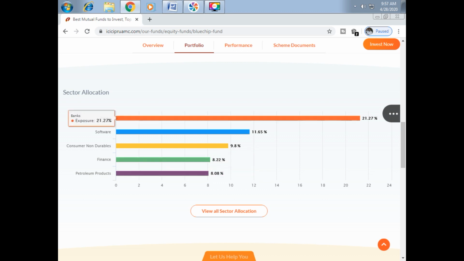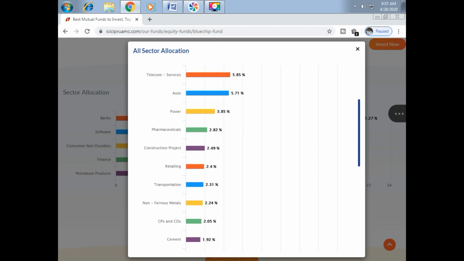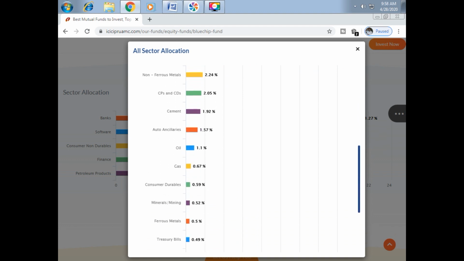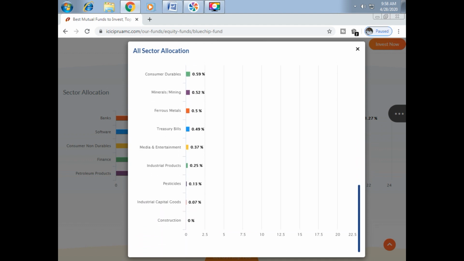If you want to see complete information, click on View All Sector Allocation. This page will be opened. Here you can see all the sectors in which fund amount is invested, the sector name and the percentage of amount invested in that sector. In the same manner, you can see remaining equity scheme details also.